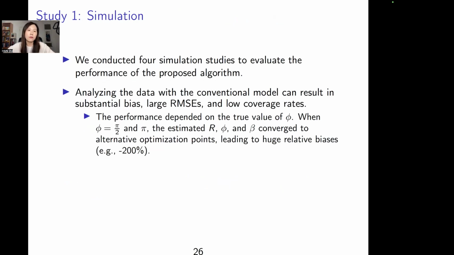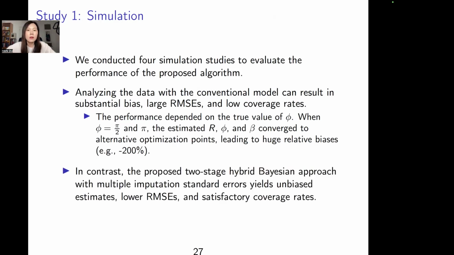When the true value of phi, the shift, is around the boundary pi divided by 2 or pi, the estimated R, phi and beta can converge to alternative optimization points, which can give us a huge relative bias, negative 200%. But our proposed two-stage hybrid Bayesian approach with multiple imputation can give us unbiased estimates, low RMSE, and good coverage rates.